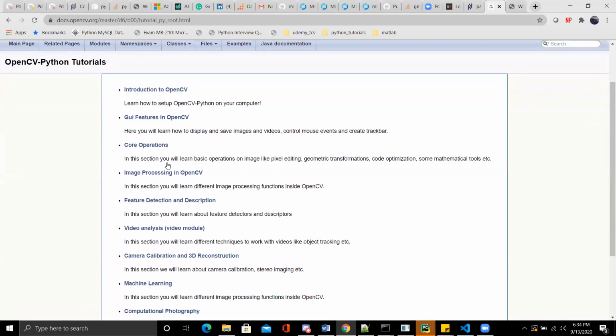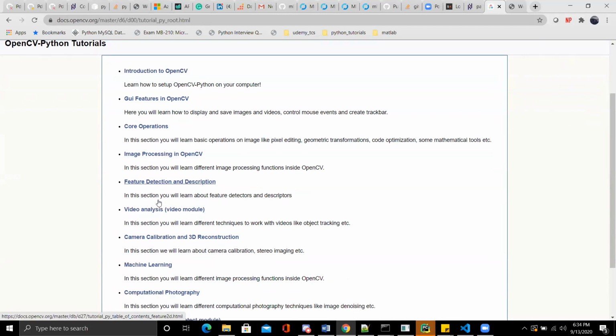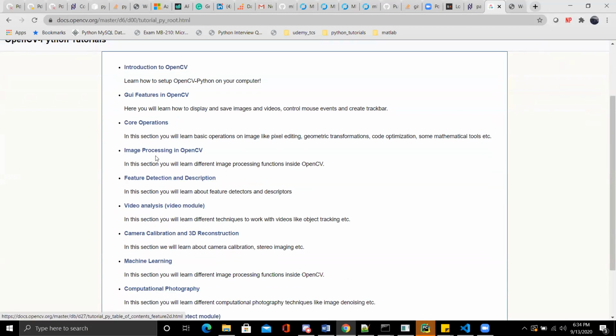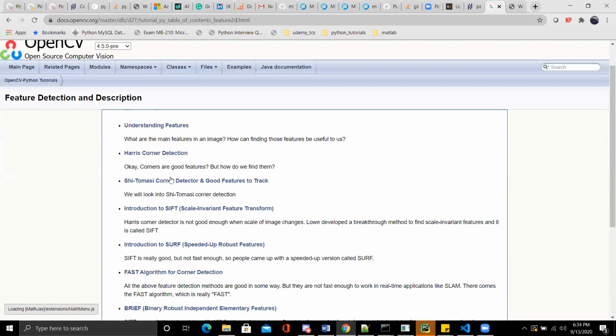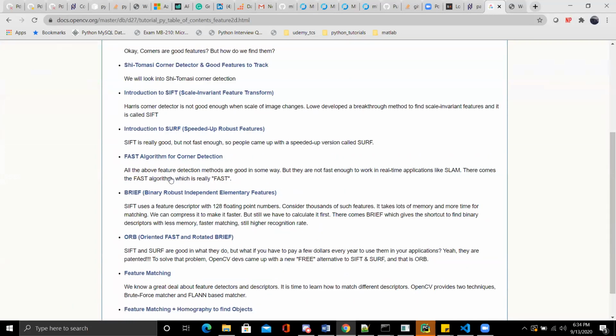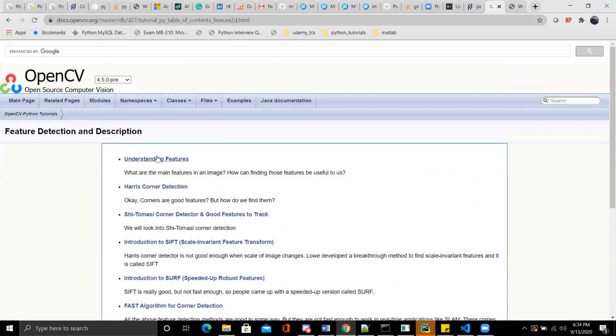The image processing you mentioned can also be done. You have video analysis, you have machine learning, you can do image feature detection like extracting number plates, anything can be done. So these things can be done with Python.